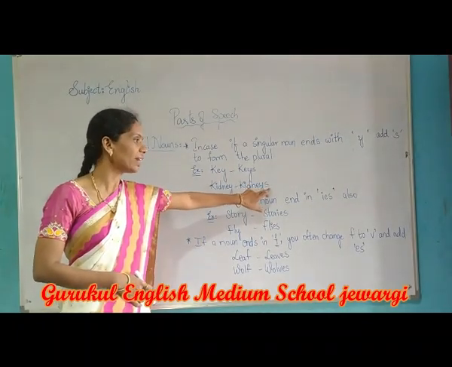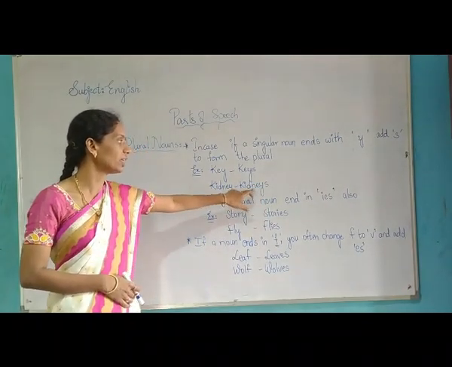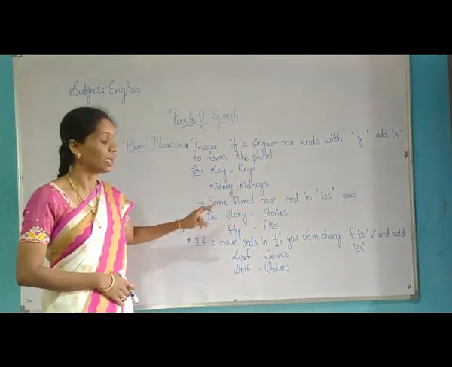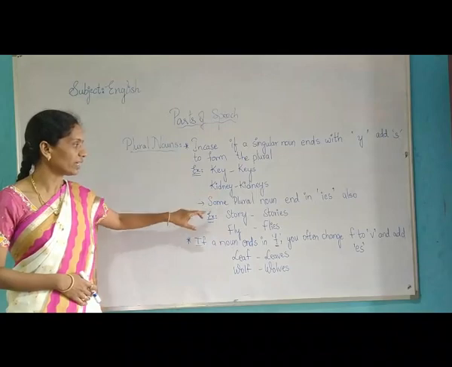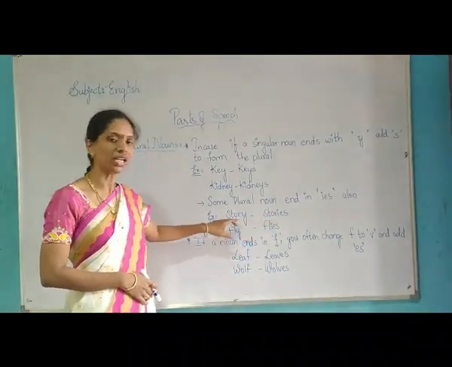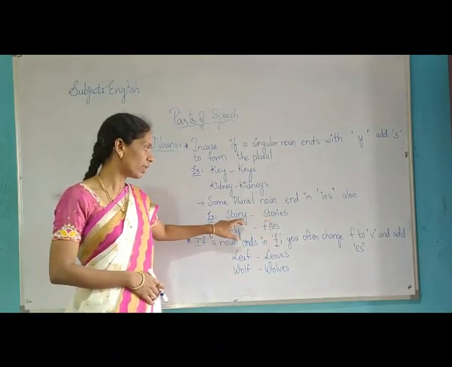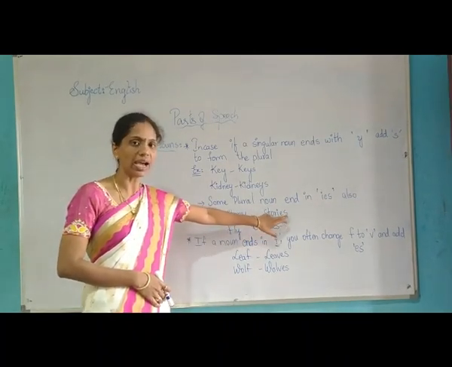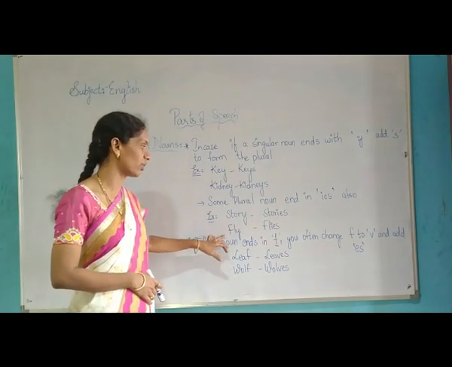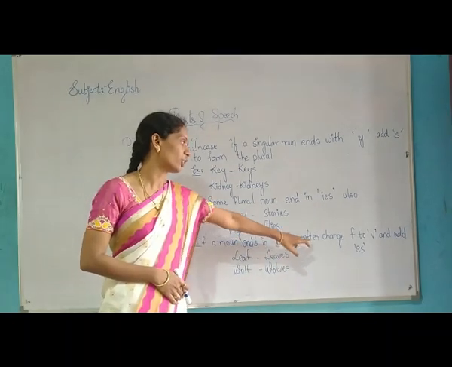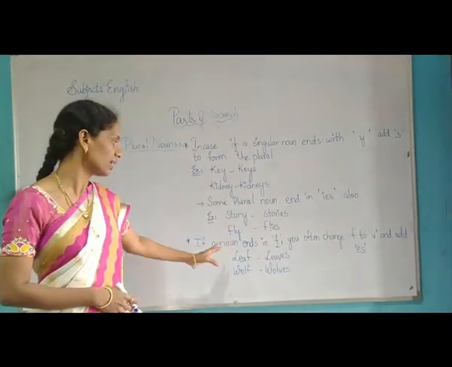S. What did I add? S. To form a plural word, we have to add S to the Y endings. And in some cases, Y endings should be added IES to form a plural word. For example, story, stories. Y ending is there here. For such words we have to write IES also in some conditions. Fly, flies.